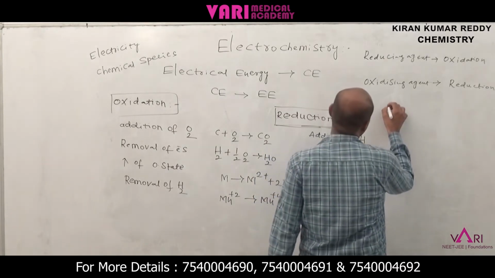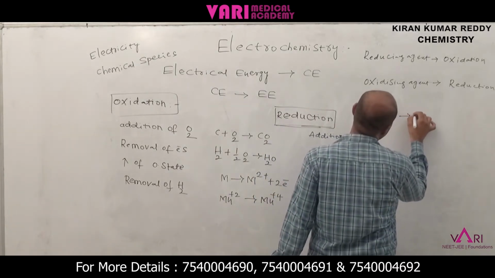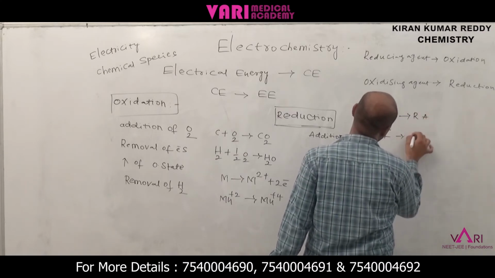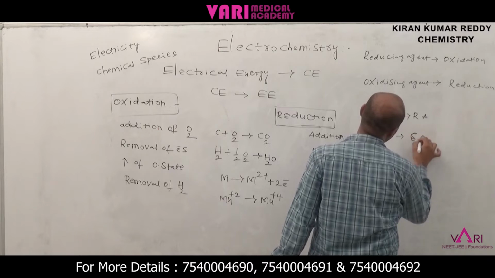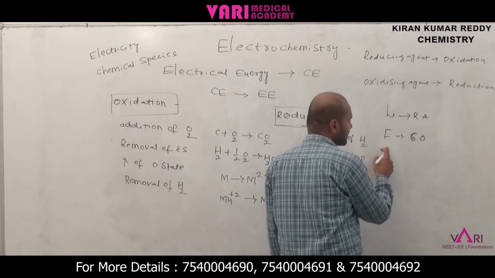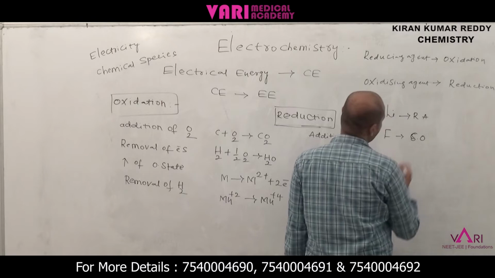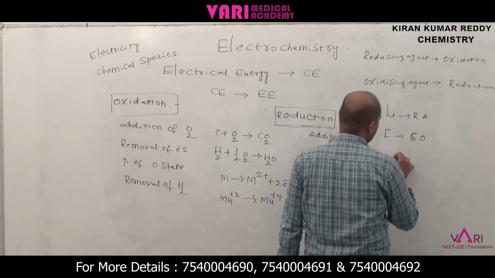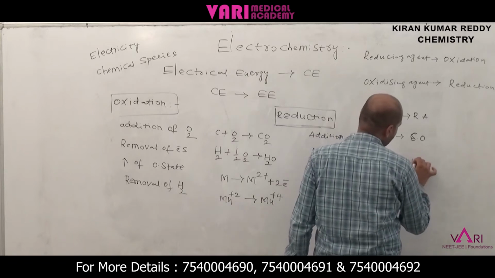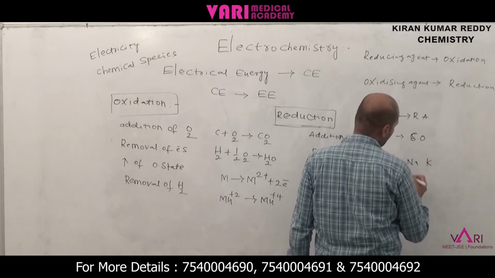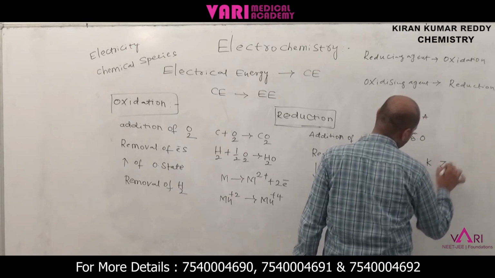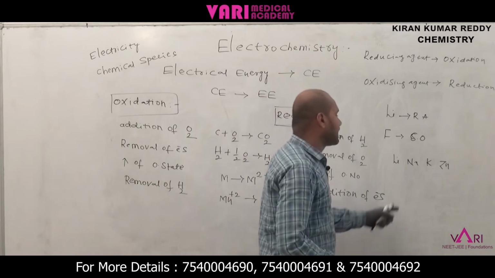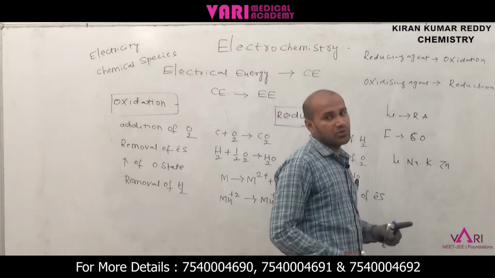Now reducing agent means oxidation. Lithium is a strong reducing agent. If you take fluorine, it acts as a strong oxidizing agent. Fluorine is a strong oxidizing agent and lithium is a strong reducing agent. For example, I am taking lithium, sodium, potassium and zinc. Which one is the more powerful reducing agent? Lithium is a powerful reducing agent.